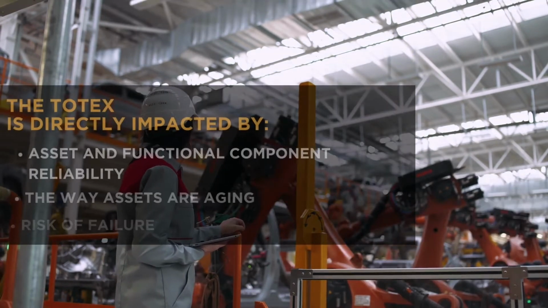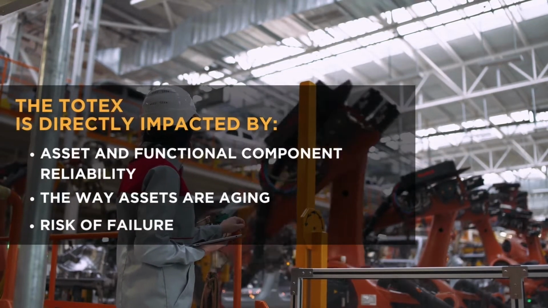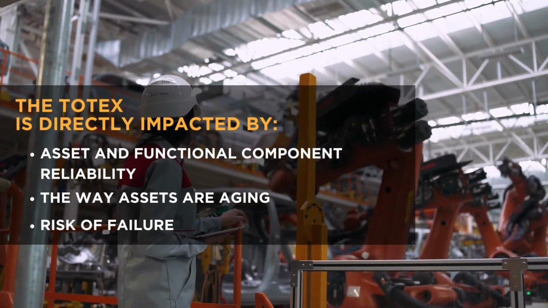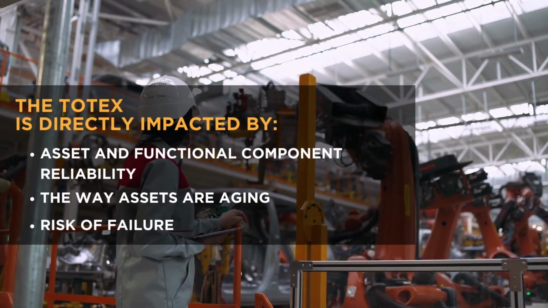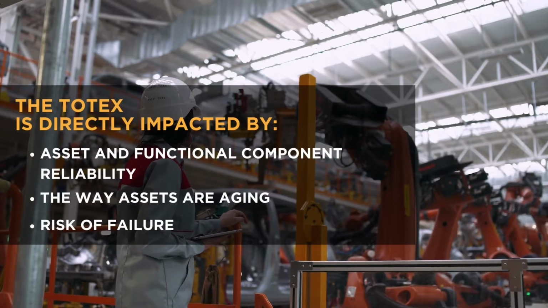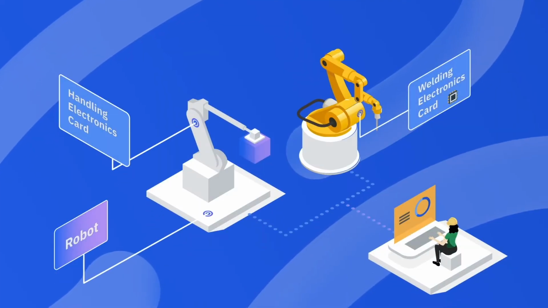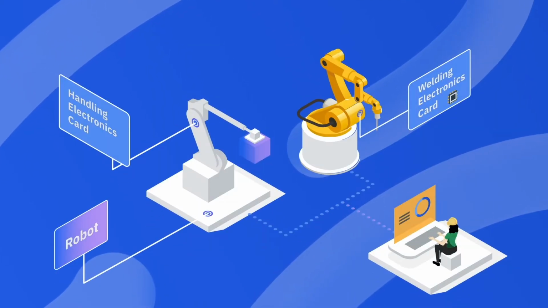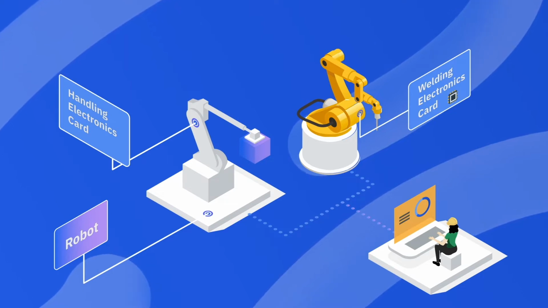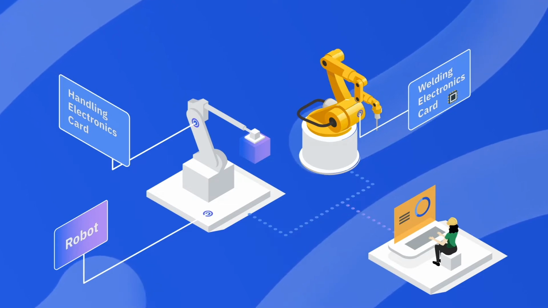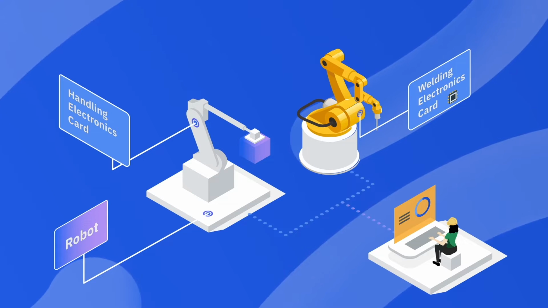TOTEX, or total expenditure, is directly impacted by the reliability of these industrial robots, their functional components, and the way they are aging, as well as the associated risk of failure. In fact, if you wait too long to replace assets, the downtime costs caused by the functional components, such as obsolete electronics cards, will put your production at risk.